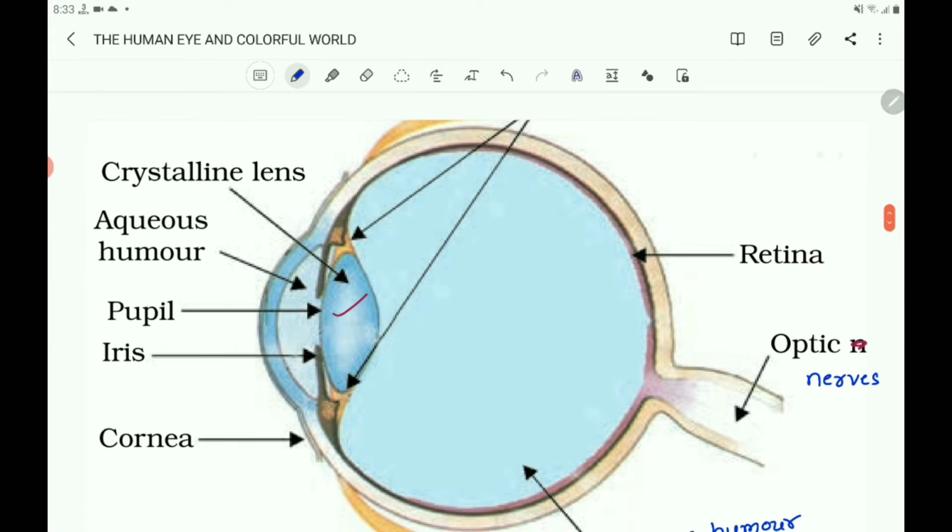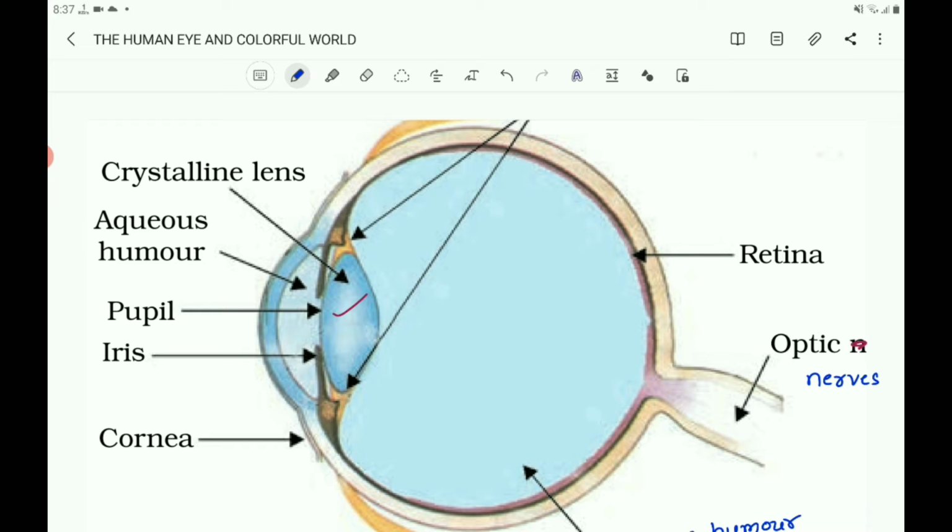And now let us learn about the human eye. You know that the human eye is the part of our body which enables us to see the things around us. It is one of the most valuable and sensitive sense organs. It is a remarkable optical instrument in our body. It enables us to see the wonderful world. The eye helps us to see the colors around us.